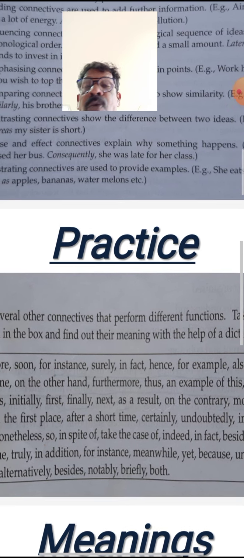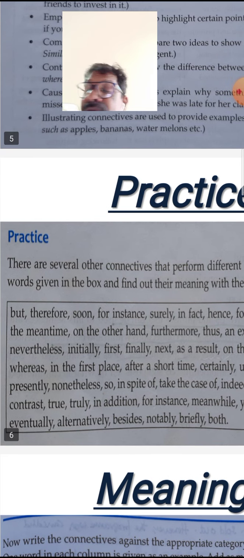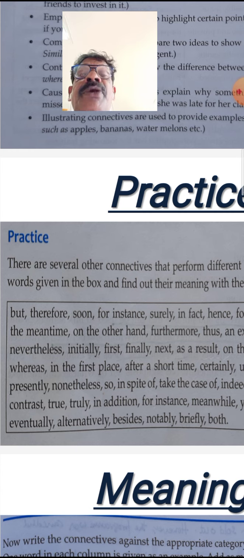So now on the last page of 70, at the bottom, a box has been given where you can find several other connectives with different functions, right? Try to find out their meaning with the help of a dictionary. This is an exercise for you. I have forgotten to tell you in this regard.